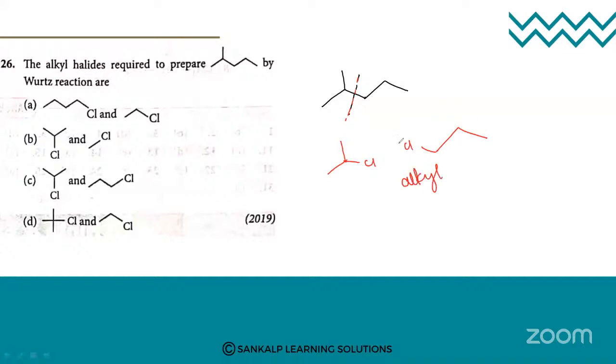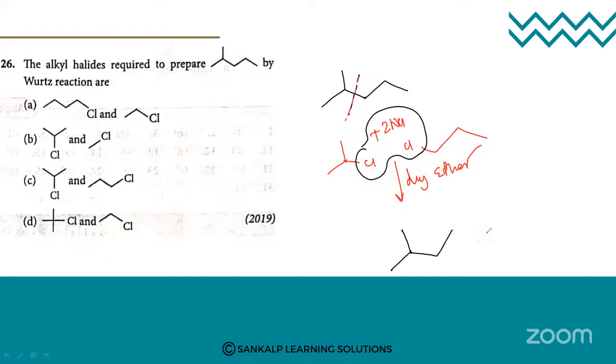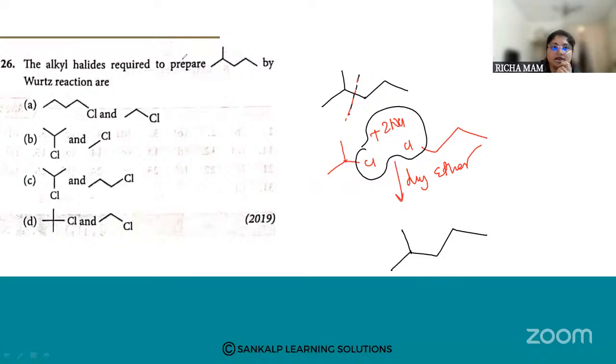If I react these two alkyl halides in the presence of sodium and dry ether, what am I going to get? I'm going to get this. This is our desired product. So this is a Wurtz reaction. Yes, option number C.